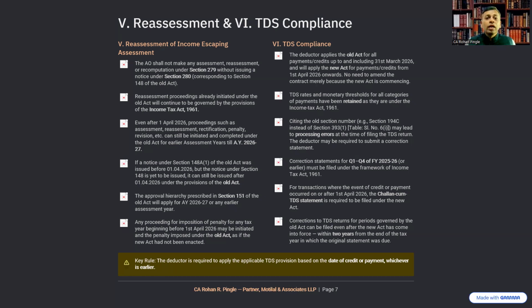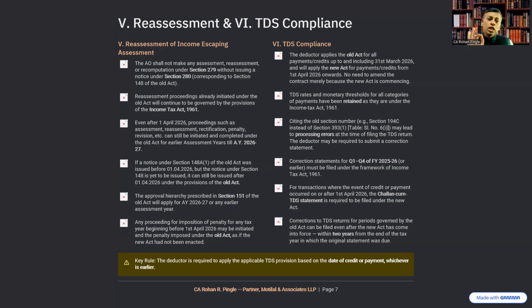So moving further, let's see TDS compliance. The deductor applies the old act for all payments or credits up to and including 31st March 2026, and will apply the new act for payments or credits from 1st April 2026 onwards. So there is no need to amend the contract merely because the new act is commencing on 1st April 26.